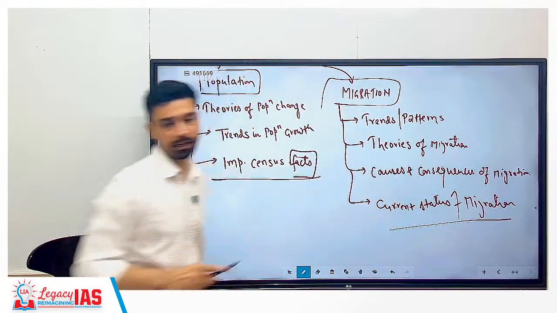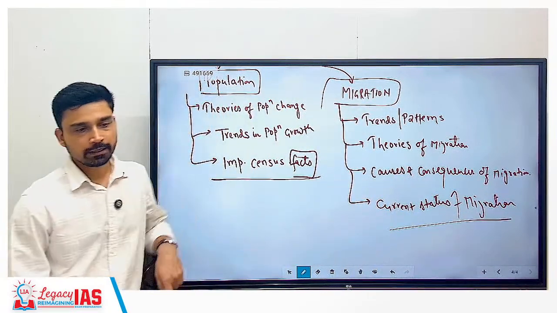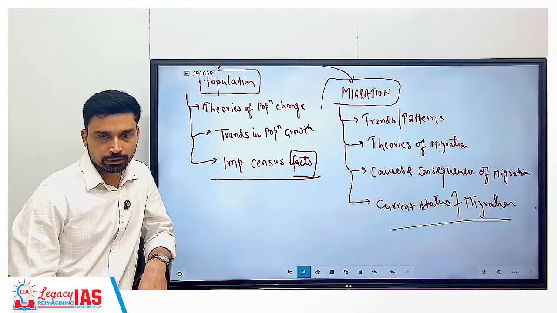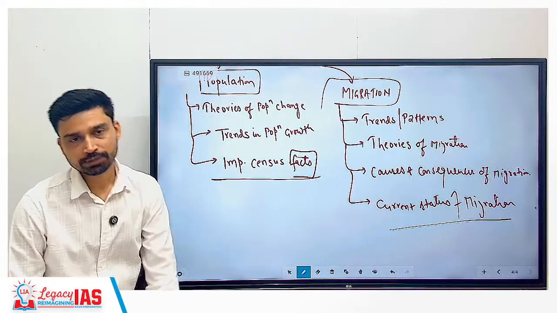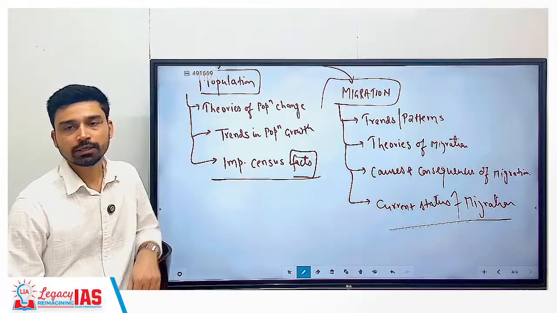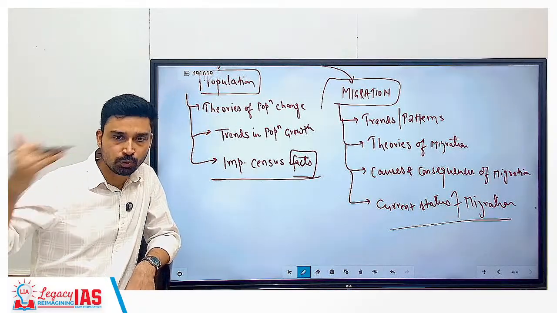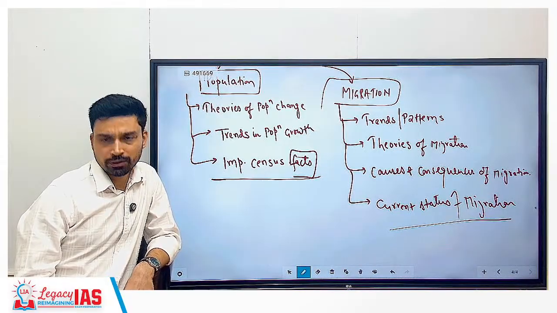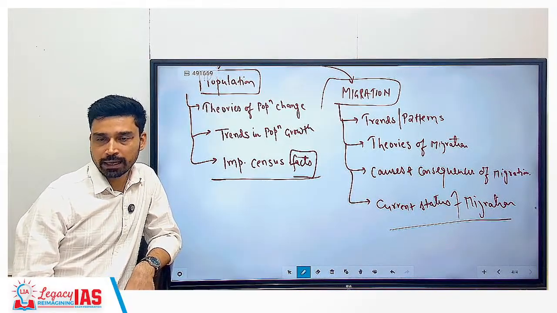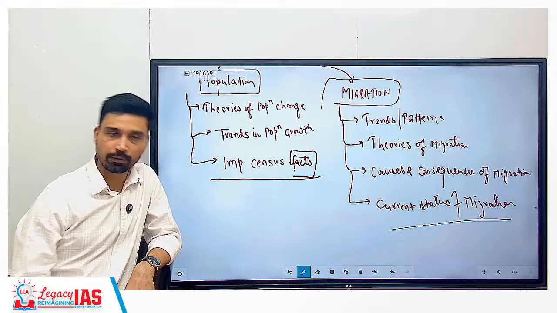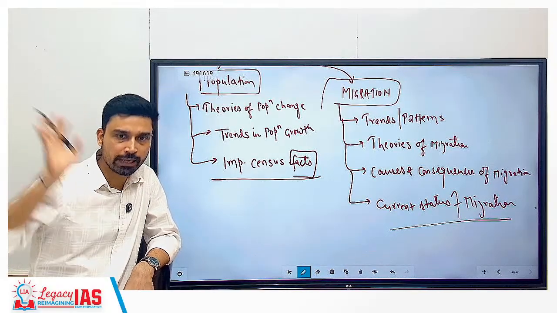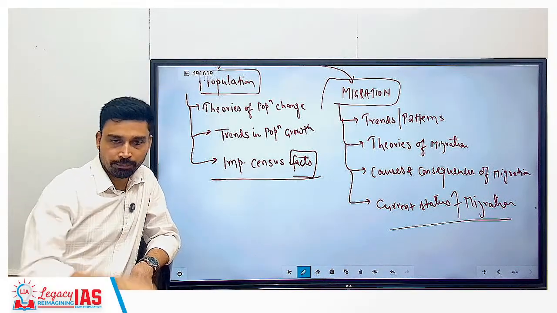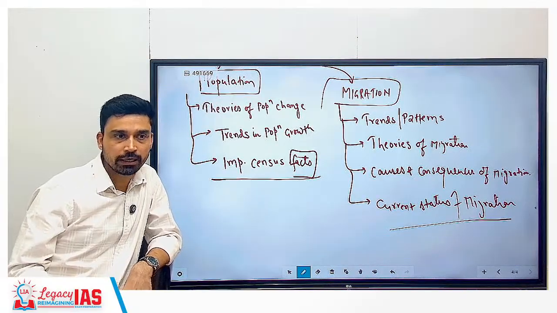Current status of migration, and what is going on at present. For current affairs, for example, look at the 1990s, 2000s, 2010s. These decades were when it was relatively easier for any highly skilled Indian professional to move to Western countries: US, UK, Canada, European countries and all that. Compared to that, what is the present situation?